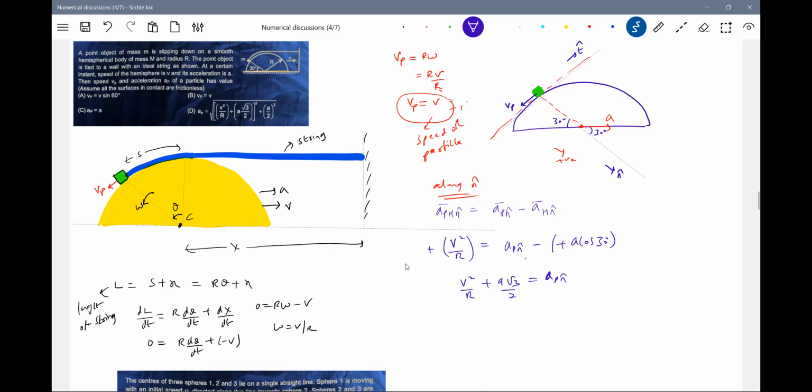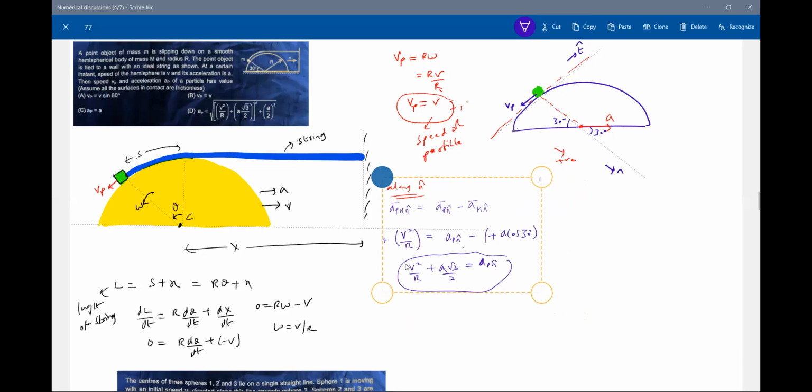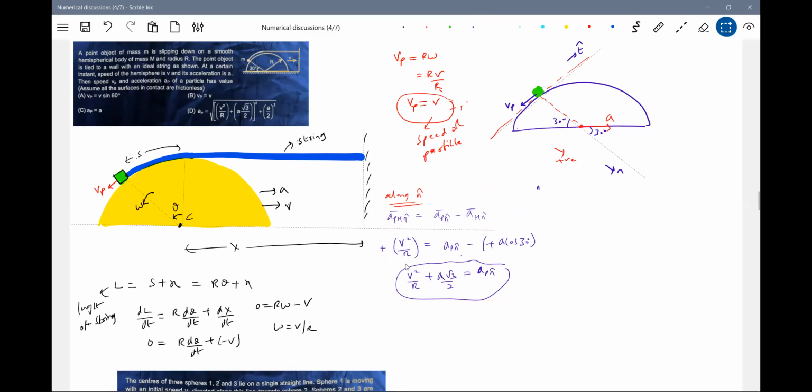Okay, what about the tangential acceleration? One quantity we got, luckily. And then A tangential, how to calculate A tangential? Again, I'll use the same method. Acceleration of point P along the common tangent. Acceleration of particle with respect to hemisphere along common tangent equals APT cap.